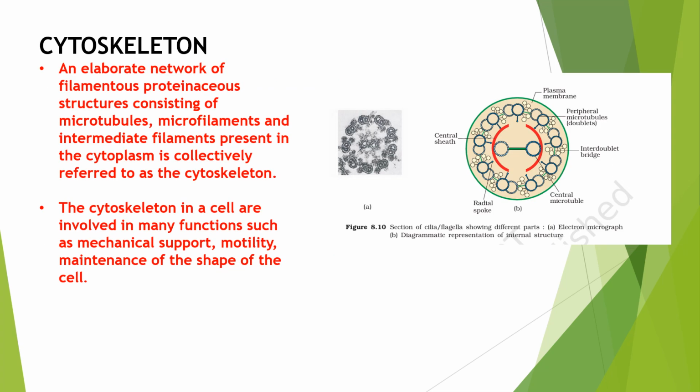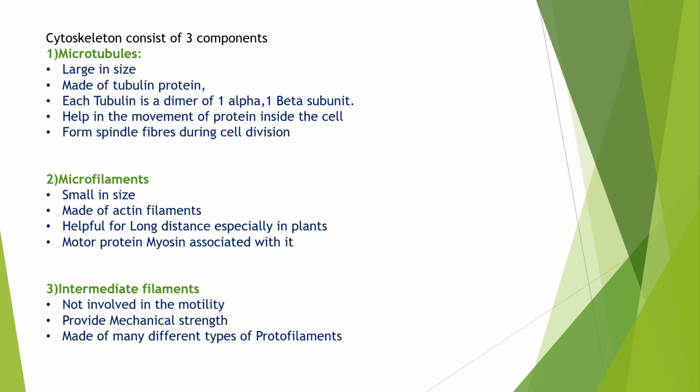Next, we are going to study the cytoskeleton. Just like how the human being has a skeleton made up of bones and cartilages, the cell also has a skeleton structure which is known as the cytoskeleton. The cytoskeleton has many functions such as mechanical support, motility, and maintaining the shape. These are the functions majorly performed by the cytoskeleton. The cytoskeleton is composed of three components: microtubules, microfilaments, and intermediate filaments.